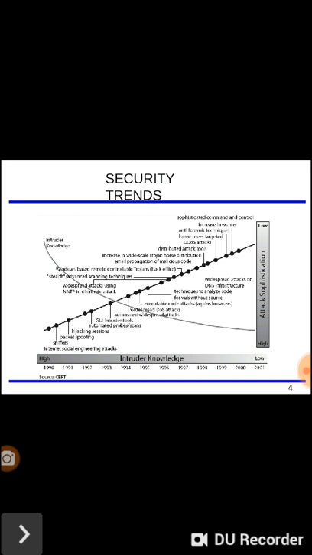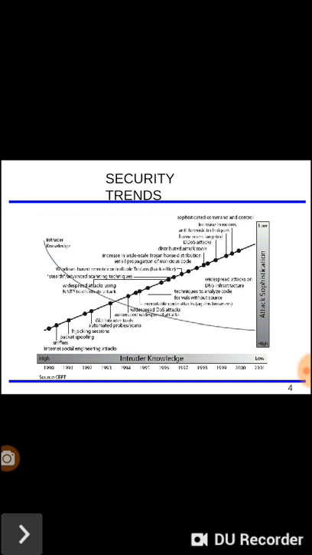In that way this diagram shows, from 1990 to 2001, how many attacks there are. All the attacks are listed here, but you can see that whatever the line is, that line is always growing up.